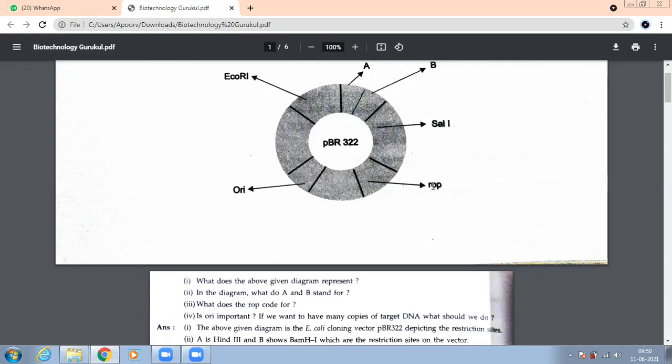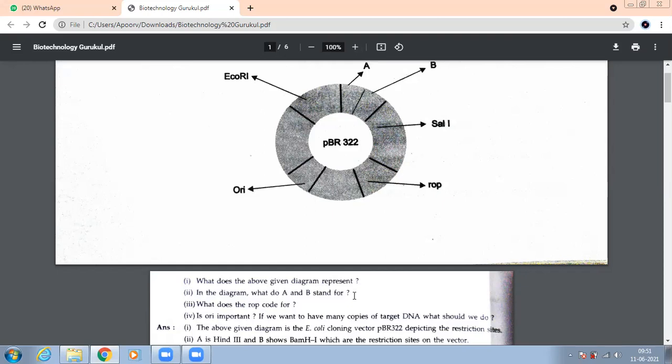Now it's different. What does ROP stand for? What does it code for? Protein for replication. Very good. Proteins for replication. The fourth question: is ORI important? Yes, ma'am. Yes, because it is the starting site of replication. So ORI is very important, beta.